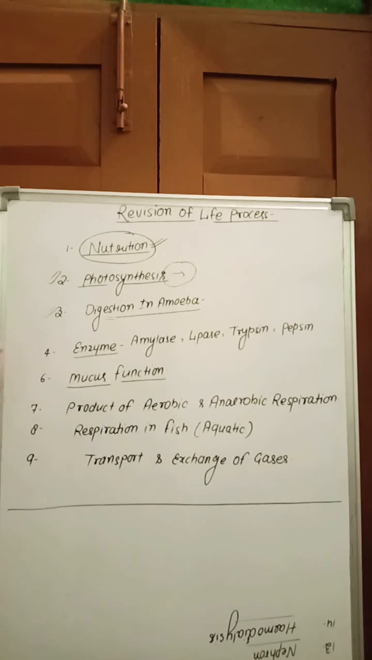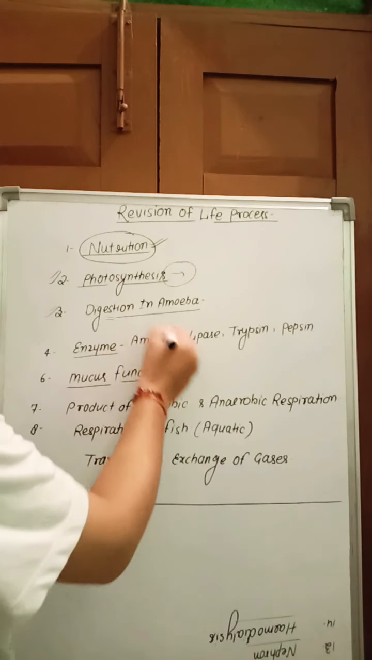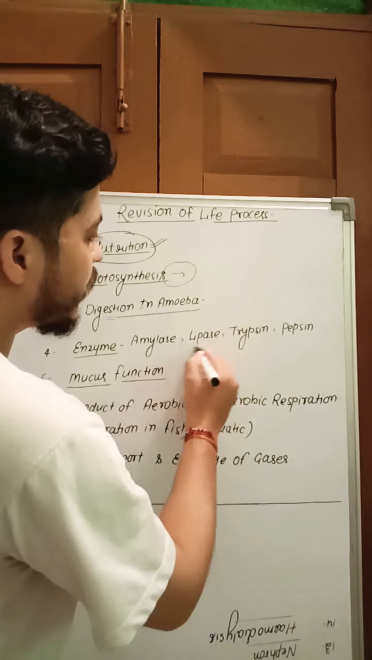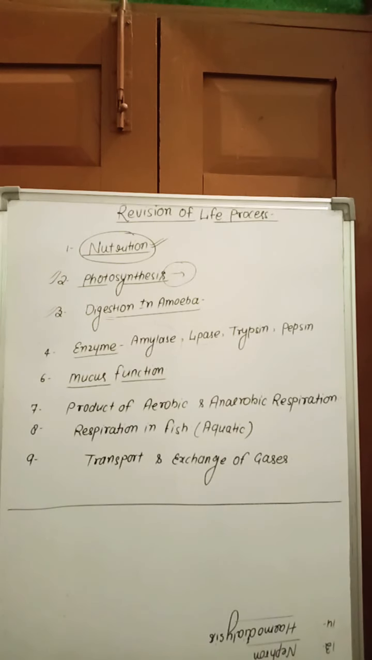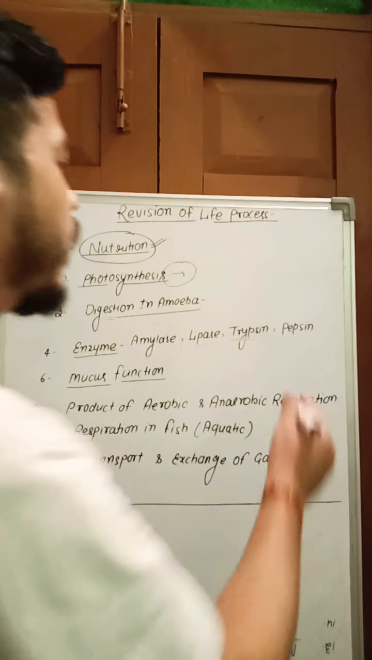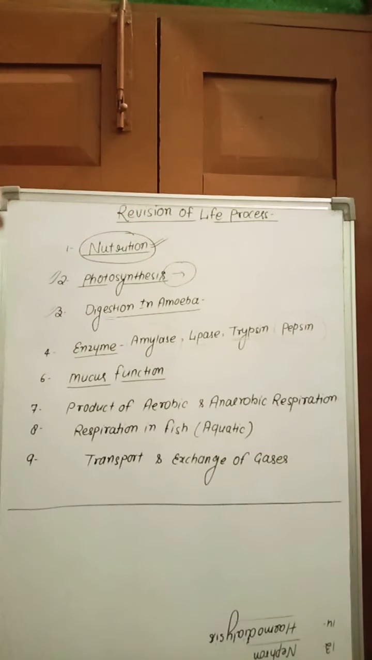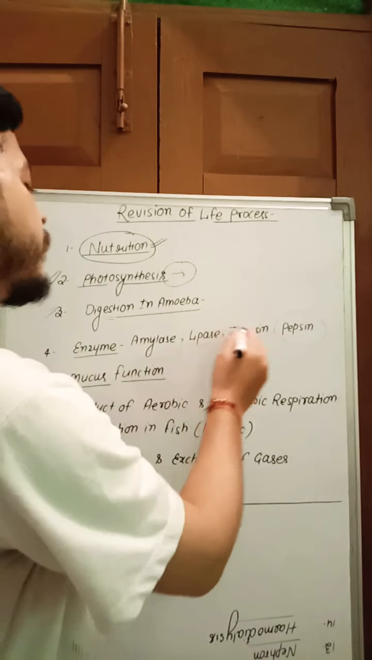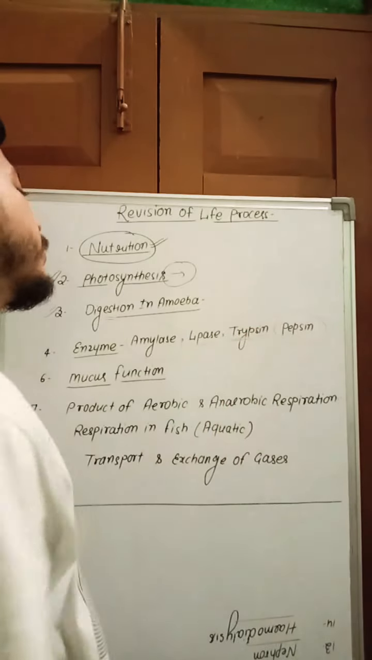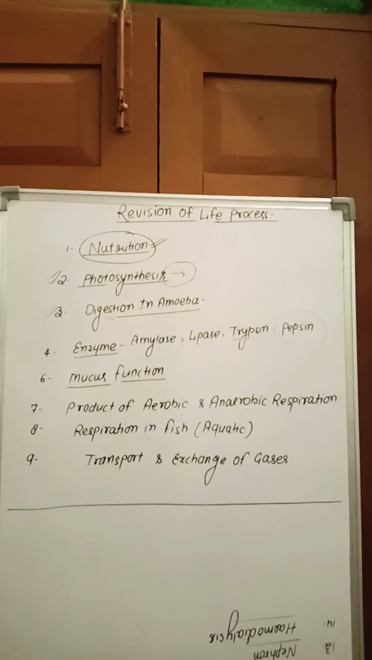Important one. Next, the enzymes and their functions. Amylase, secreted from the salivary gland, converts starch into maltose, which helps in the breakdown of starch. Lipase helps in the breakdown of fat into fatty acid and glycerol. Trypsin helps in the breakdown of protein into amino acids, and pepsin also breaks down protein into amino acids. Trypsin and lipase are secreted from the pancreas and present in the pancreatic juice. Pepsin is secreted from the stomach, and amylase from the salivary gland is present in the mouth.